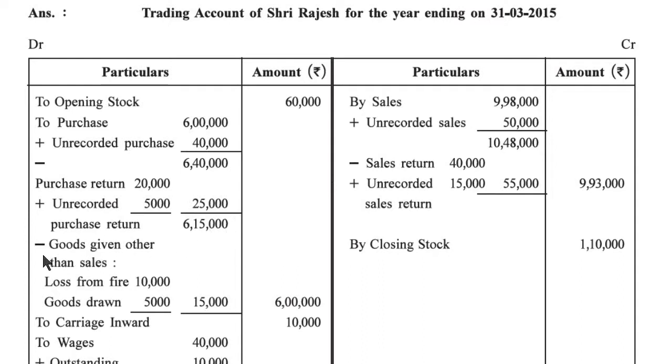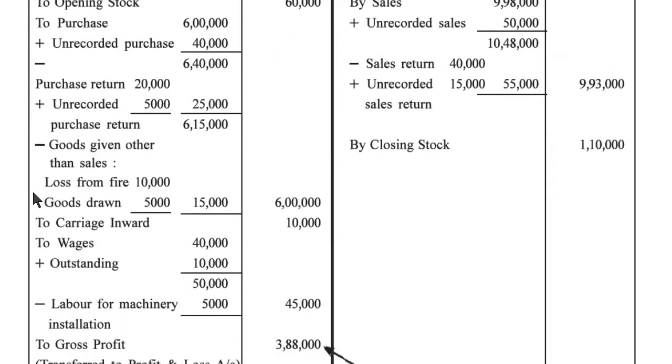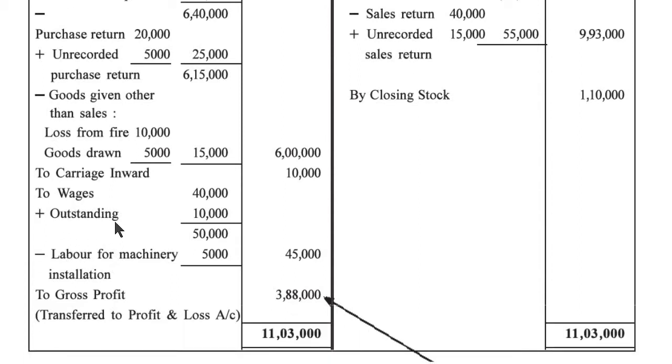Afterward, goods given other than sales. Loss from fire 10,000. Goods drawing 5,000. 10 plus 5, 15. 6,15,000 minus 15,000, outer column 6 lakh. To carriage inward 10,000. Wages 40,000 plus one adjustment is there. Outstanding wages 10,000. 40,000 plus 10,000, 50,000.